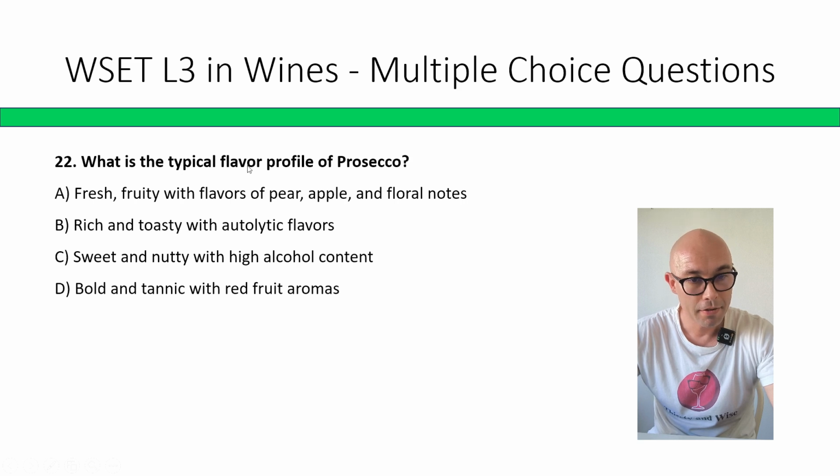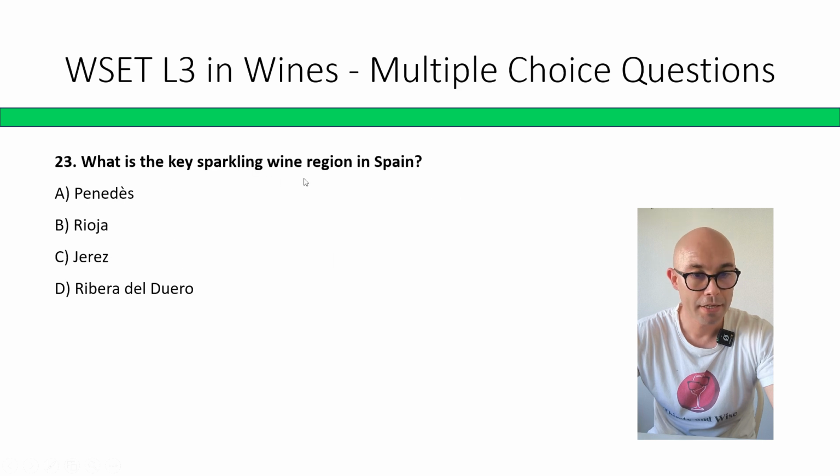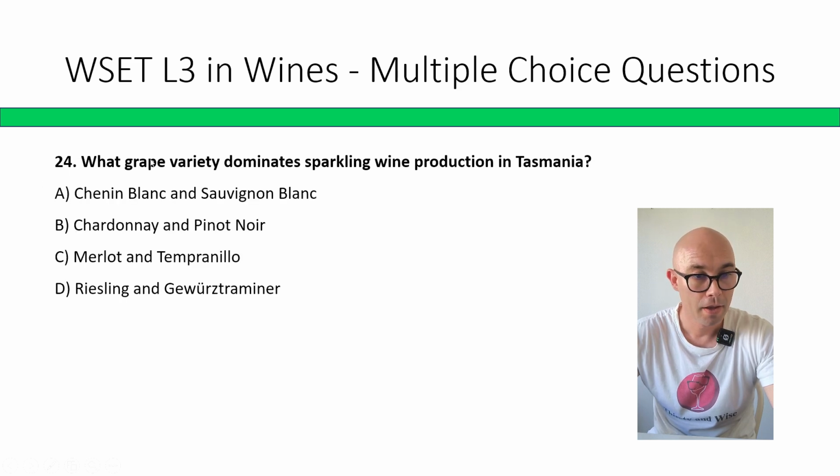What is the typical flavor of Prosecco? Fresh fruity flavors of pear, apple, and floral notes, rich and toasty with autolytic flavors, sweet and nutty with high alcohol content, bold and tannic with red fruit flavors. Correct answer is A, fresh fruity flavors of pear, apple, and floral notes. What is a key sparkling wine region in Spain? Penedès, Rioja, Jerez, Ribera del Duero. Correct answer is A, Penedès. I would say Catalonia in general, but yes, Penedès is part of Catalonia.